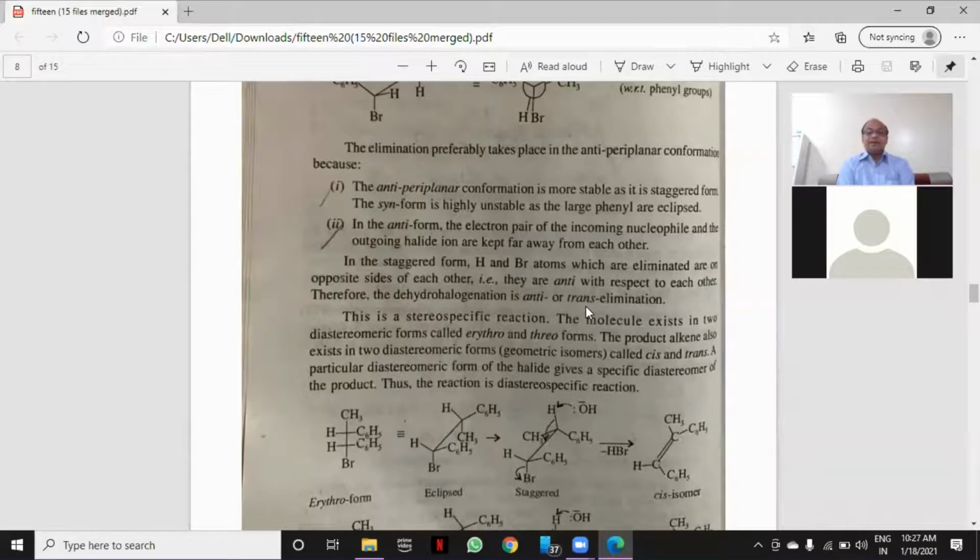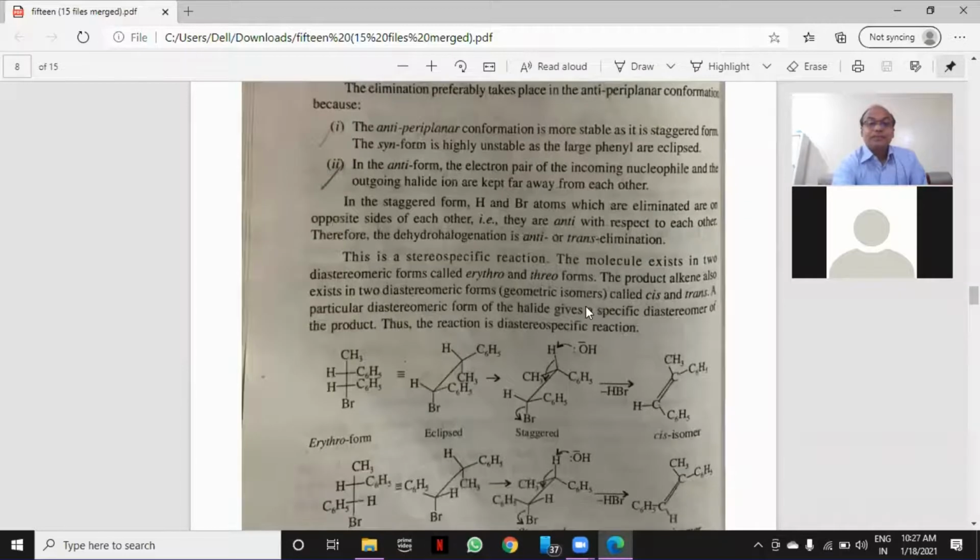The molecule exists in two diastereomeric forms called erythro and threo form. The product alkene also exists in two diastereomeric forms called cis and trans. A particular diastereomeric form of the halide gives a specific diastereomer of the product. Thus, the reaction is a diastereospecific reaction. Is it clear?